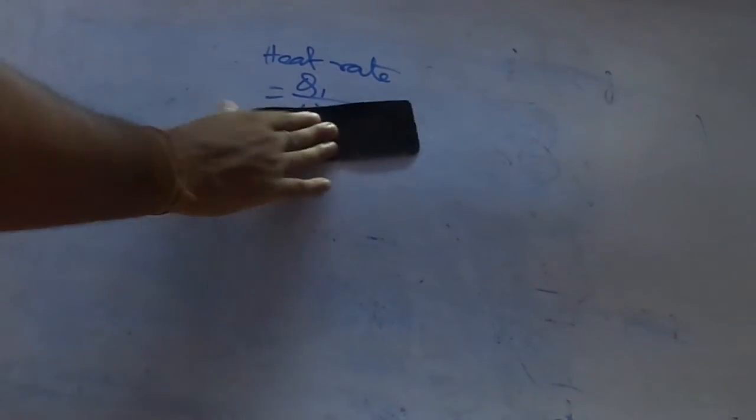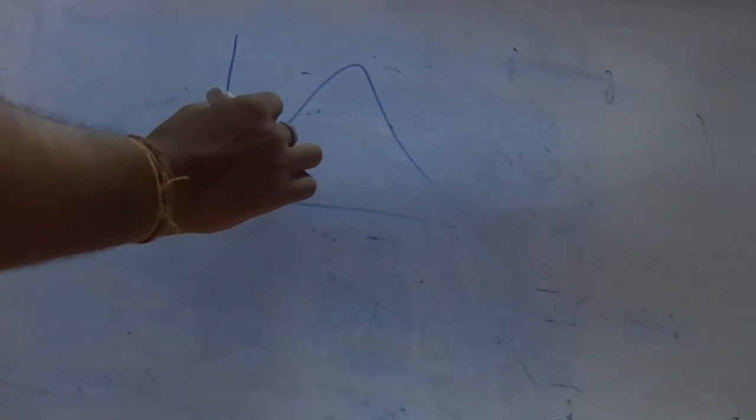Okay, what is the PV diagram and TS diagram of a Rankine cycle? So this is the PV diagram. Draw the saturation line in the PV diagram.